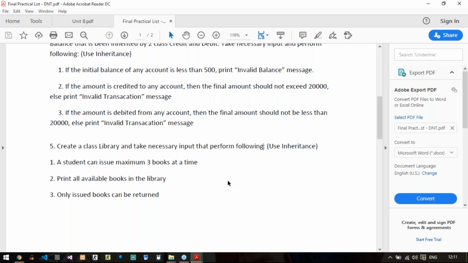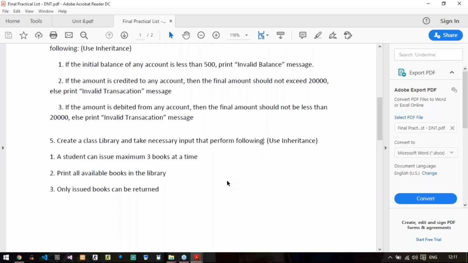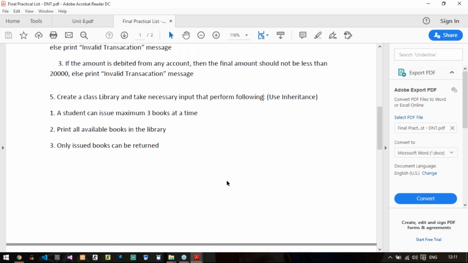Create a class library and take necessary input that performs the following. A student can issue a maximum of 3 books at a time, print all available books in the library, and only issued books can be returned. Right. So right now you consider only one student and take input of its name and enrollment number. Then you will have to perform these 3 functions.